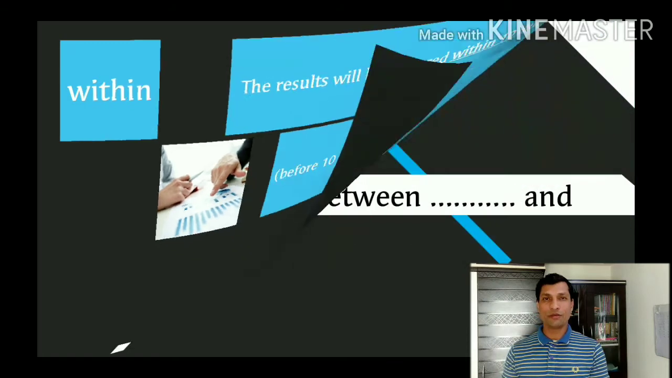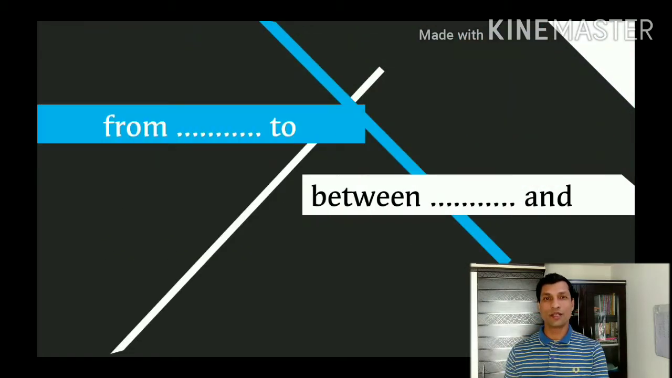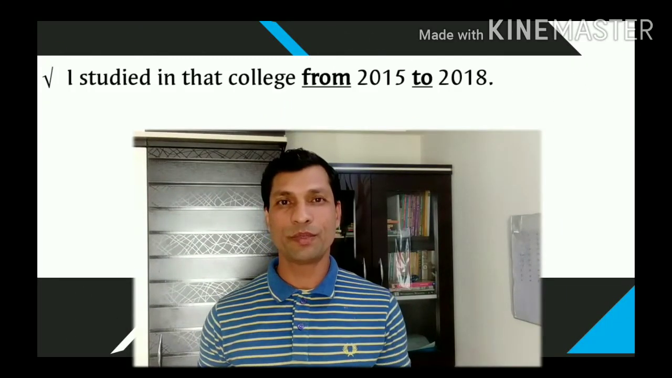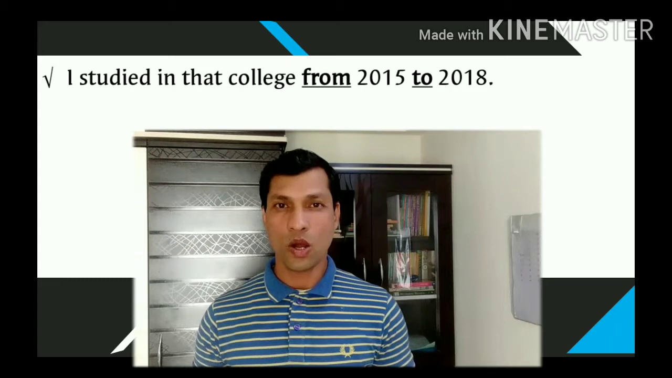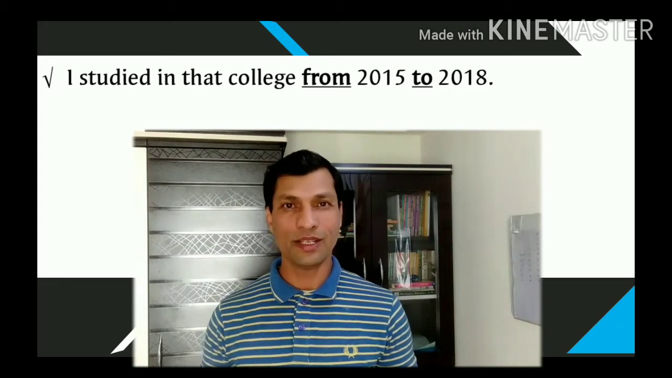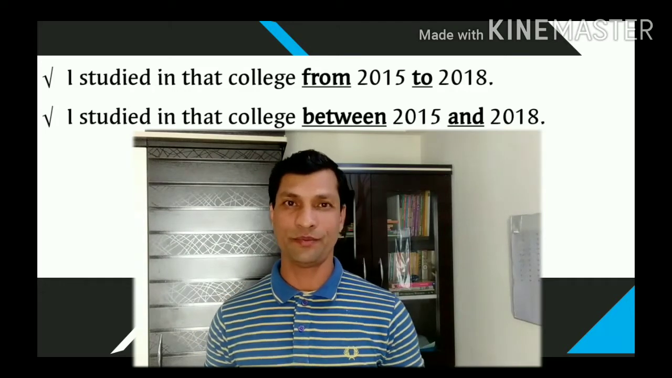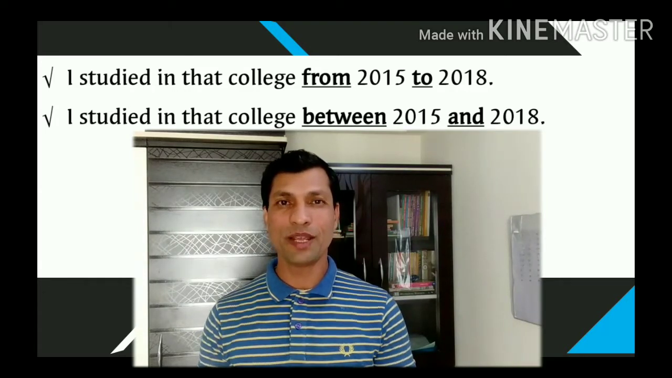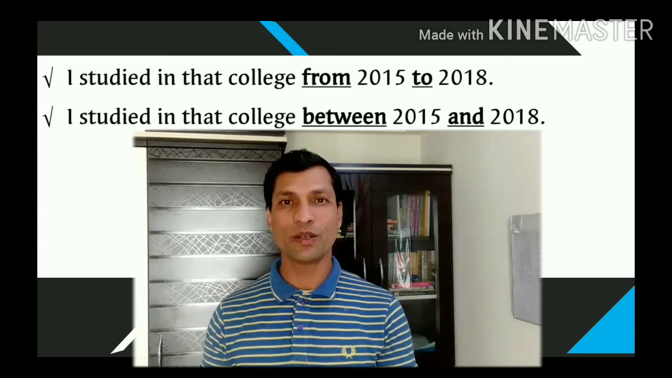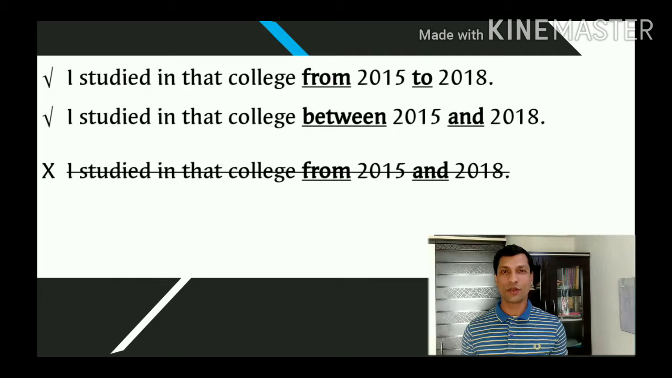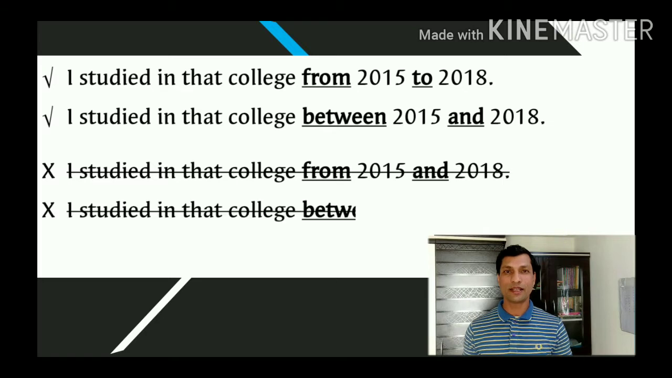The prepositions from, to, and between, and are used in the same sense. For example, I studied in that college from 2015 to 2018. Or you can say alternatively, I studied in that college between 2015 and 2018. But remember, the pairs cannot be separated. For example, you cannot change the combination. You cannot say, I studied in that college from 2015 and 2018, or you cannot say, I studied in that college between 2015 to 2018.